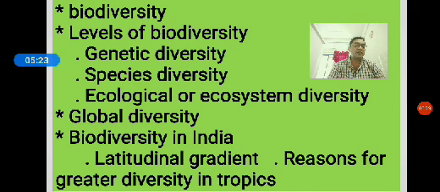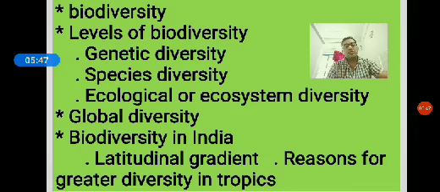The tropical Amazon rainforest in South America has the greatest biodiversity on earth. Tropical regions have more solar energy that contributes to higher productivity and greater species diversity. This is one of the major reasons. So these are the concepts we studied in the previous class.